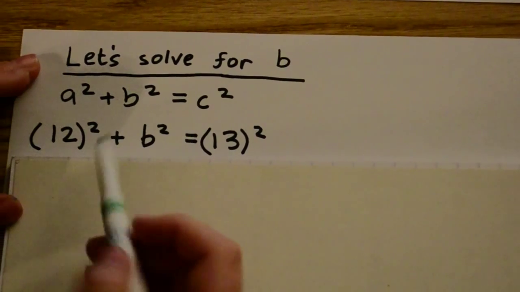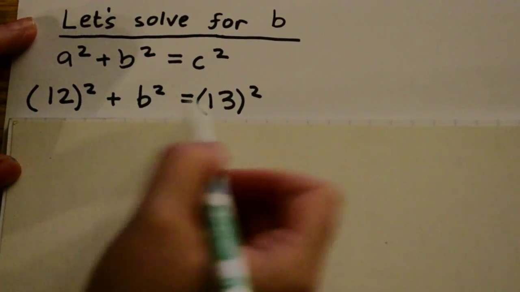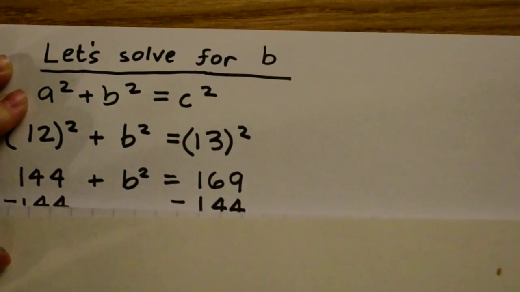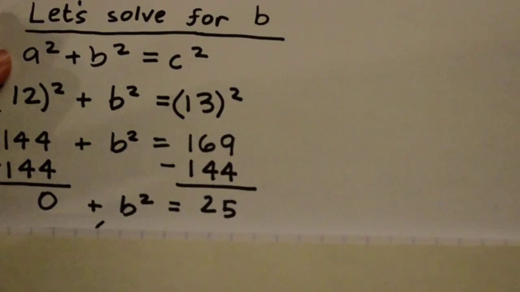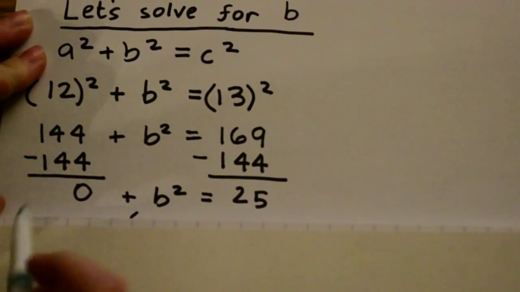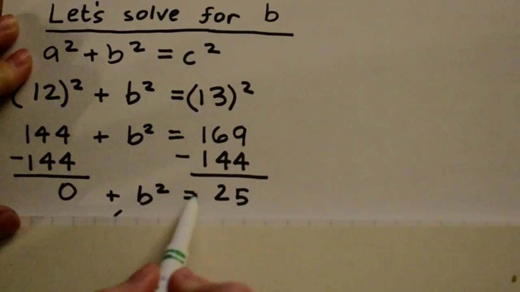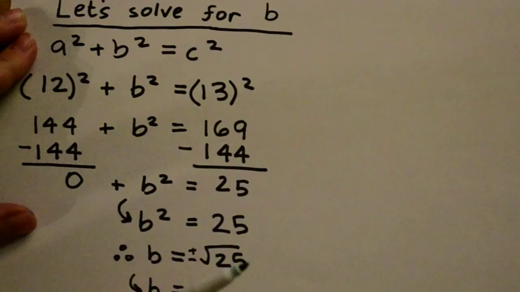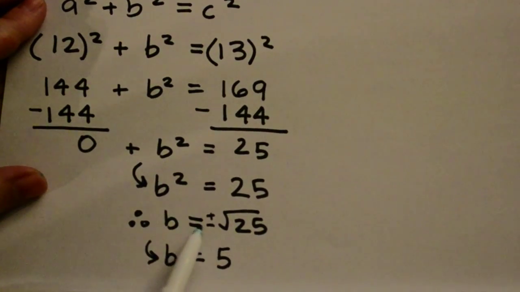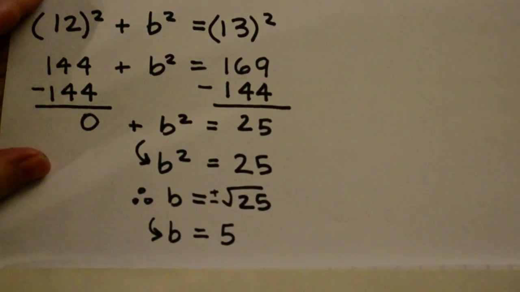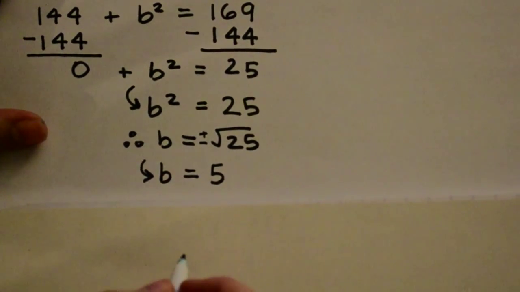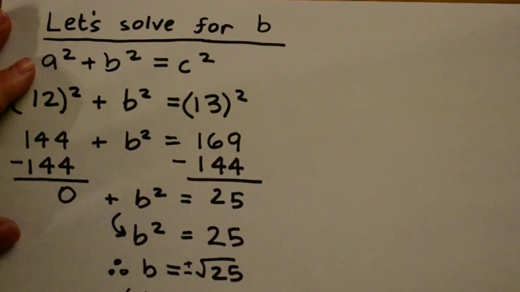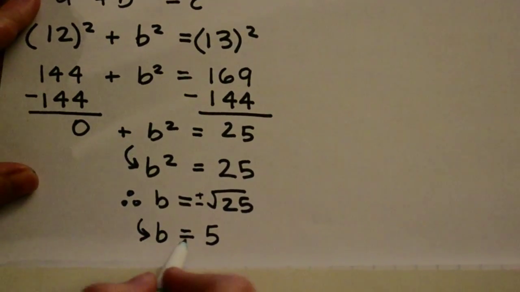a squared plus b squared equals c squared. 12 squared plus b squared equals 13 squared. When you square them out, 144 plus b squared equals 169. And then I'm going to subtract 144 from both sides and get b squared equals 25. And that means, therefore, that b is equal to plus or minus the square root of 25. The square root of 25 is plus or minus 5, but for distances, we're taking the absolute value. So the absolute value of -5 and 5 is 5.